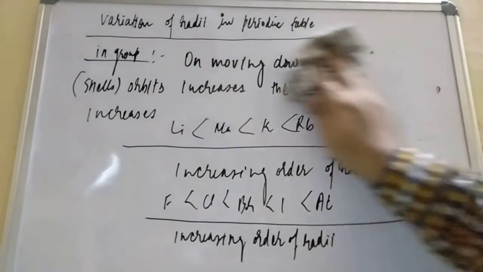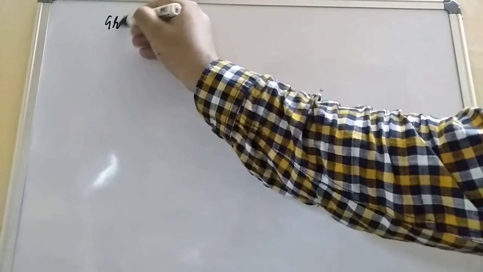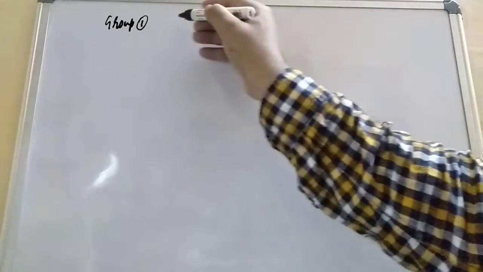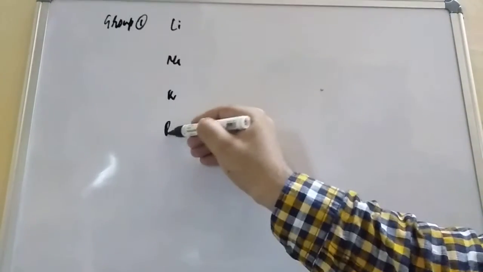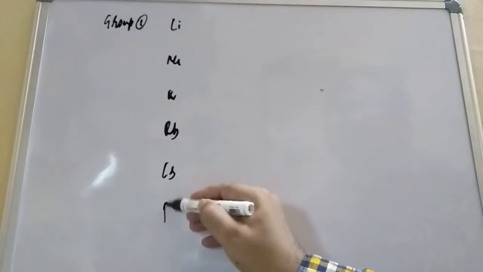Now let us understand in a different format. It is better to understand with the help of group 1 only. Group 1 has lithium, sodium, potassium, rubidium, cesium and francium.